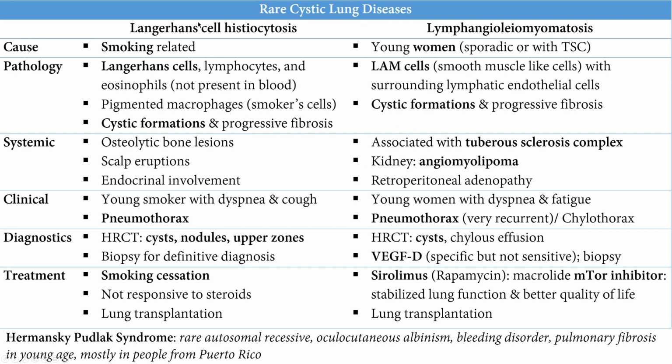They are systemic diseases. In Langerhans cell histiocytosis, you see osteolytic bone lesions. You can see skin and scalp eruptions, endocrine involvement. With LAM, you see tuberous sclerosis, you see adenopathy, and angiomyolipoma is very common. If you see in a question that they mention angiomyolipoma in a patient that complains of lung disease, you have to think this is maybe LAM.